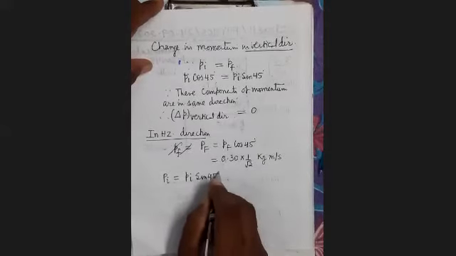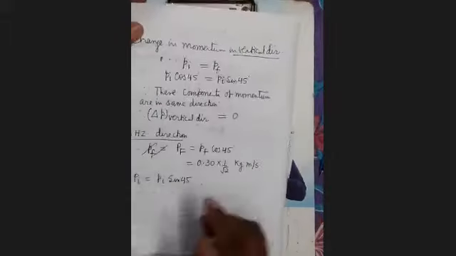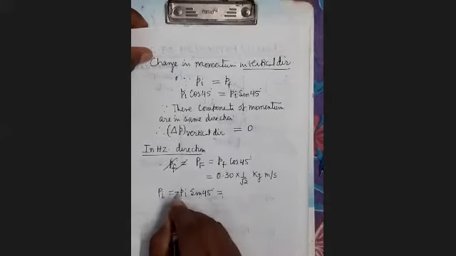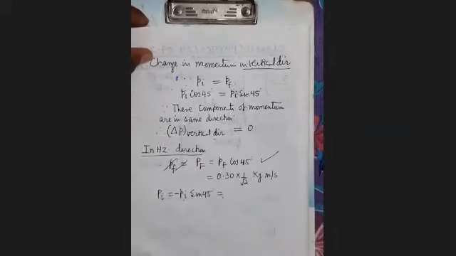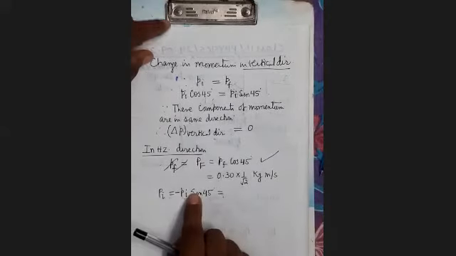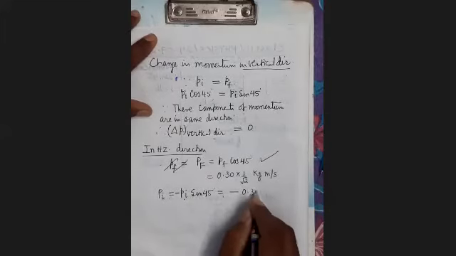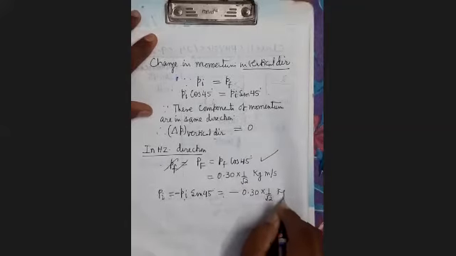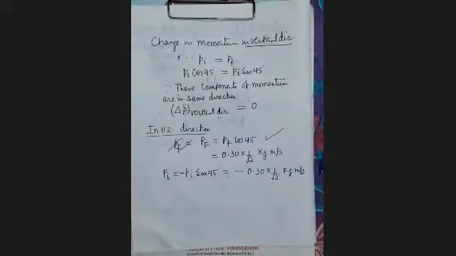You will take negative because its direction is opposite to this. This has been taken positive, so its direction will be negative. So it will be minus 0.30 into 1 upon root 2 kg meter per second.